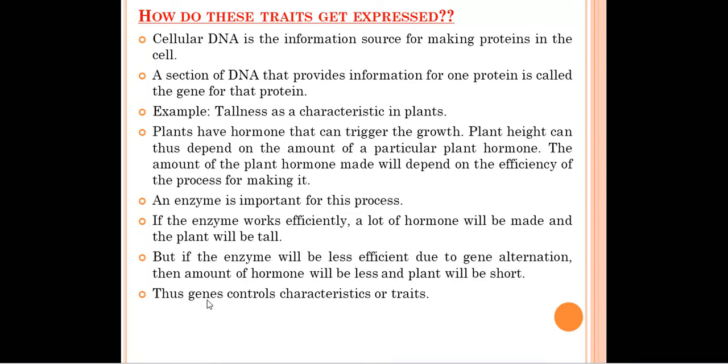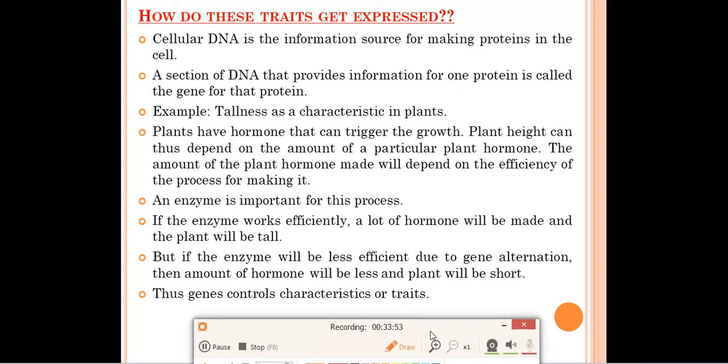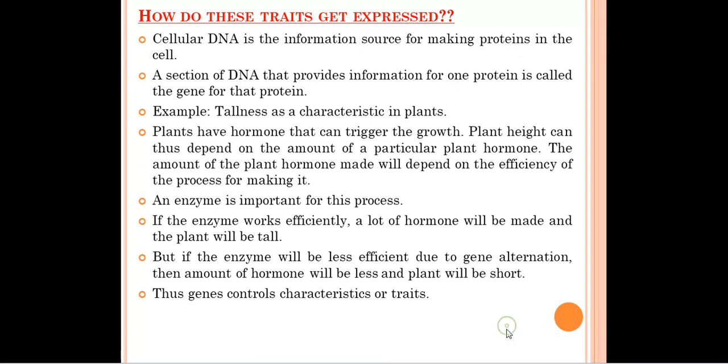So all the characteristics which are passed on from the parents to their offspring are controlled by the genes, and enzymes also play a very important role there. If the enzyme works properly, then the hormones formed will be more in number and the character will be expressed. But if the enzyme does not work properly, then the hormones will be formed in less amount and the character will not be expressed. As an example we have seen in the case of tall and dwarf plants.